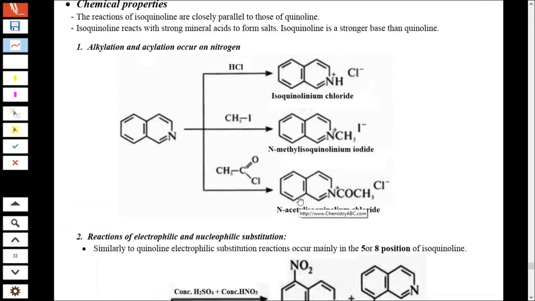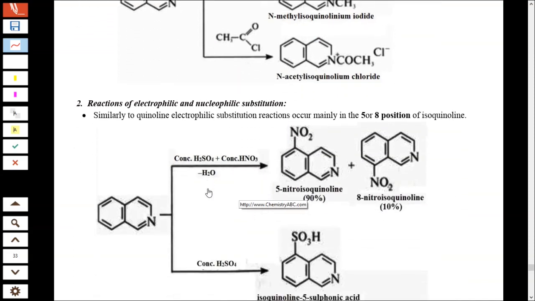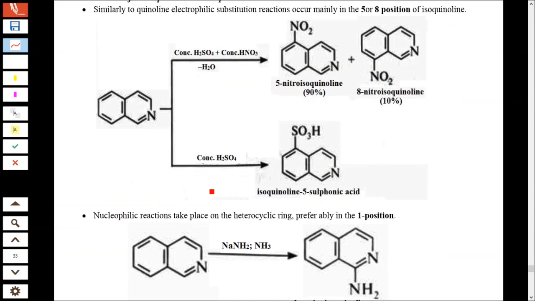Chemical properties: there is the nitrogen position. Similar to quinoline, you add HCl, you will get isoquinoline hydrochloride. With methyl iodide, methyl isoquinolinium iodide, substitution at the nitrogen position. Similarly with acetyl chloride. Then electrophilic and nucleophilic substitution reactions. Electrophilic substitution at the 5th and 8th positions: 5-nitro 90% and 8-nitro 10%.